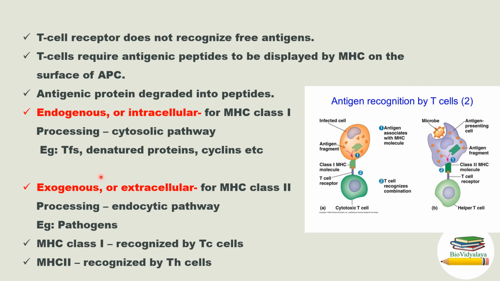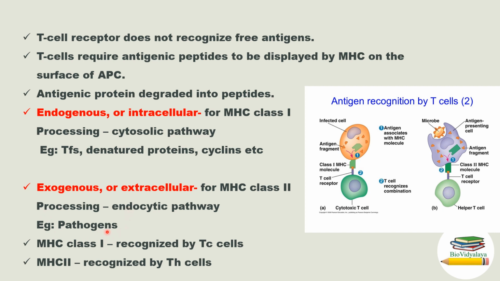And exogenous or extracellular antigen. Extracellular means outside the cell. So exogenous antigens are present outside the cell and are presented by MHC class 2 molecule. And the processing pathway is the endocytic pathway. Examples of such antigens are pathogens.